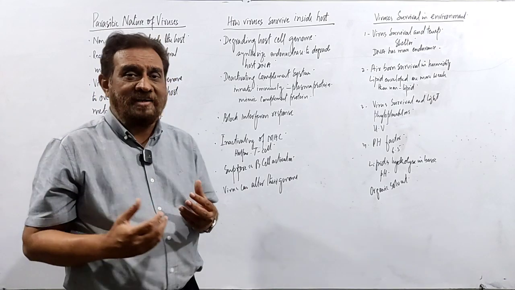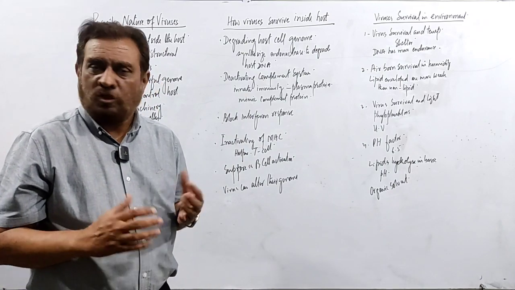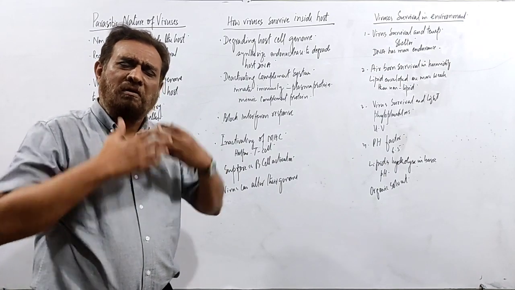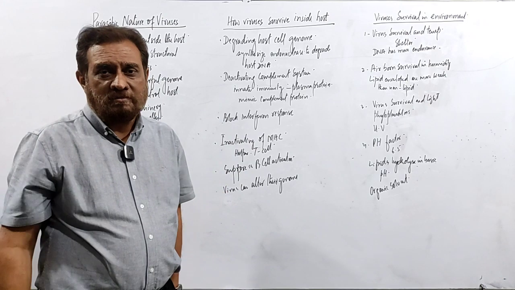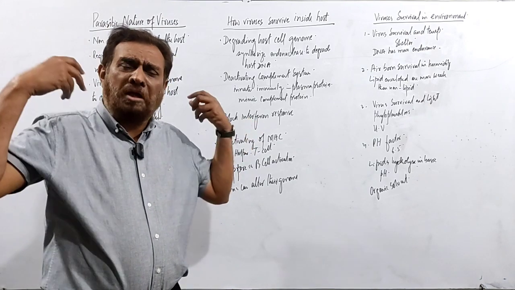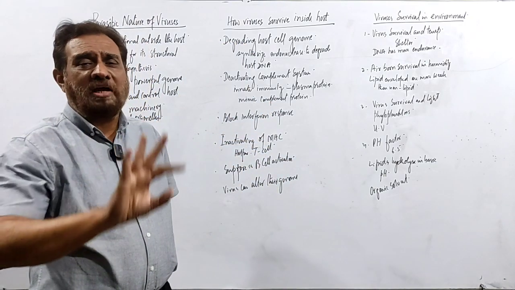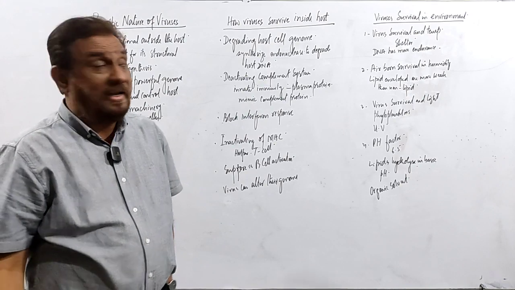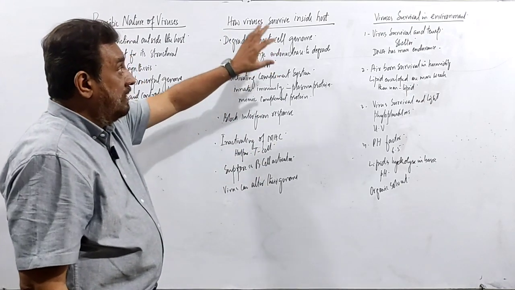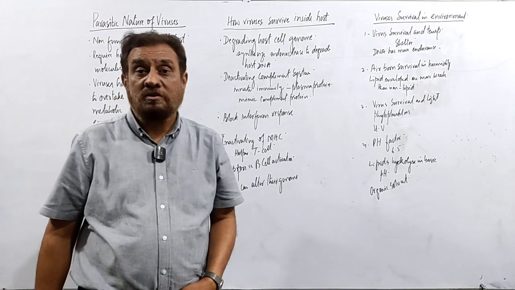Now the question arises: if it remains outside the host, it can survive for a longer period, so many years, placed at a place with nothing happening to it. Why? How do viruses survive in the environment as well as in the host?